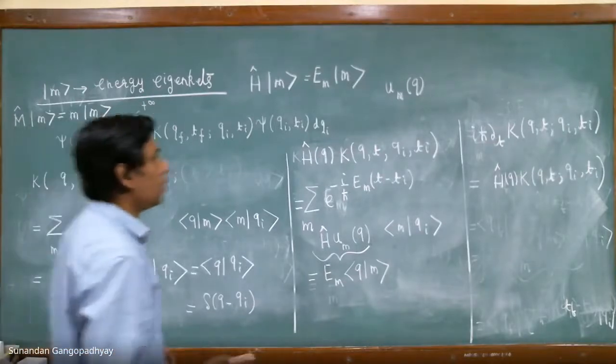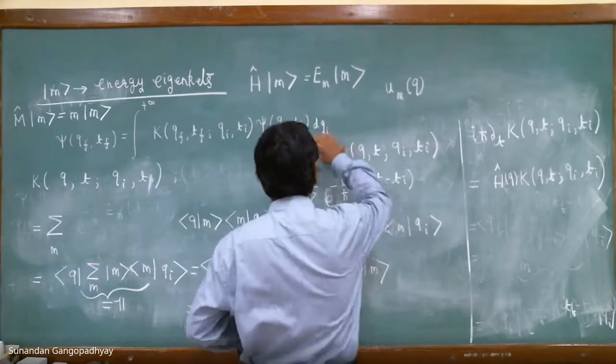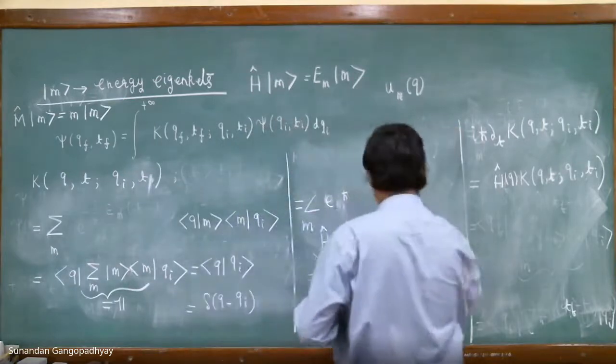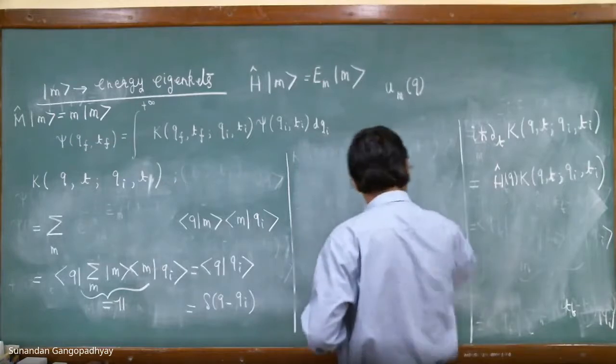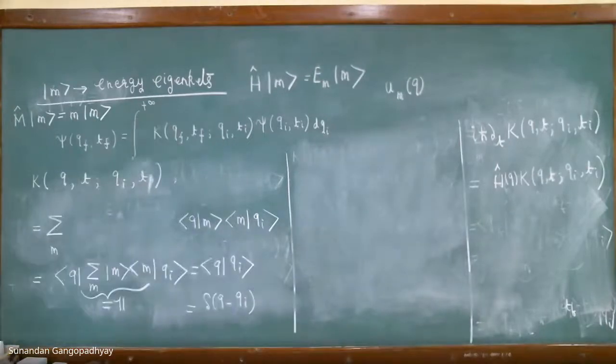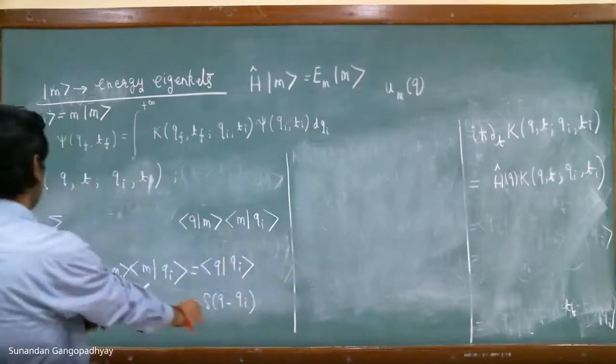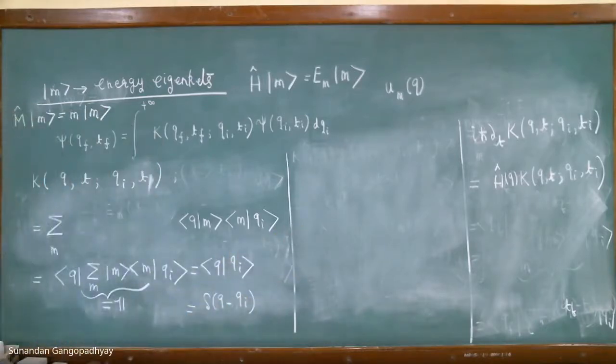Let us look at a third property of the propagator. Let us consider the following integral. What we shall now do is the following.